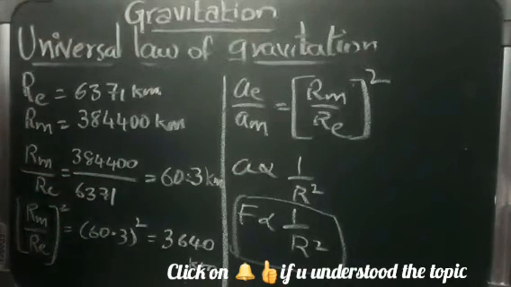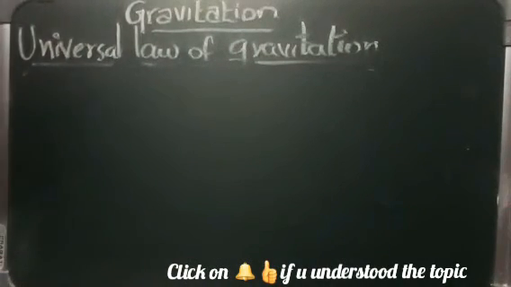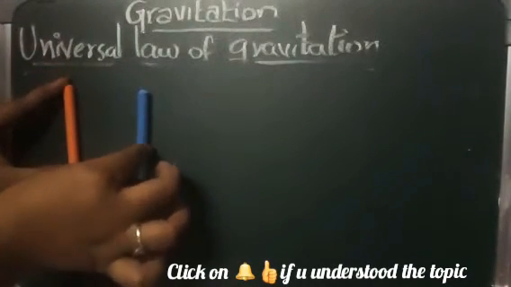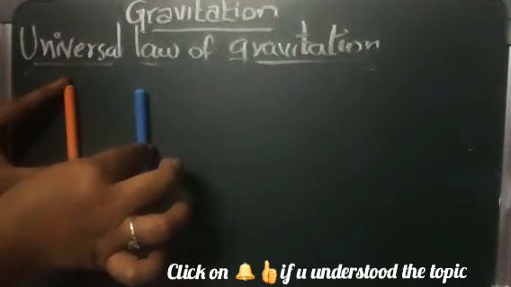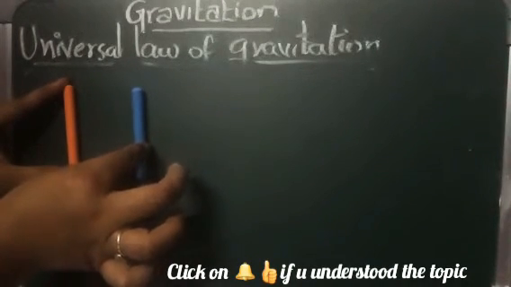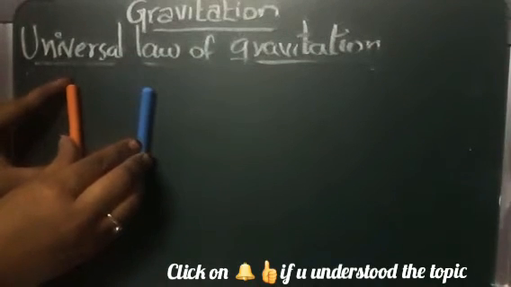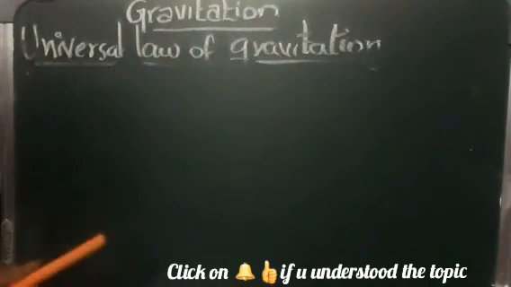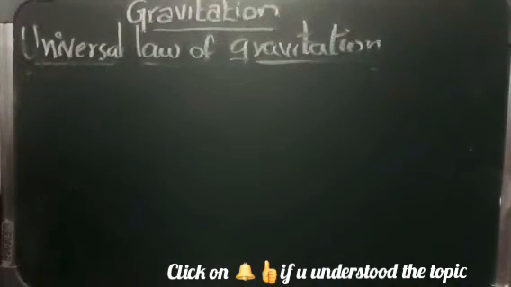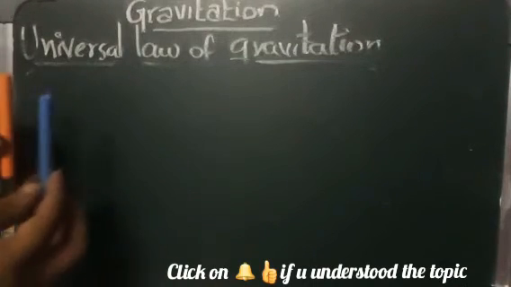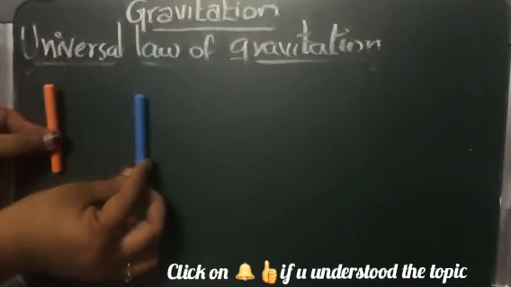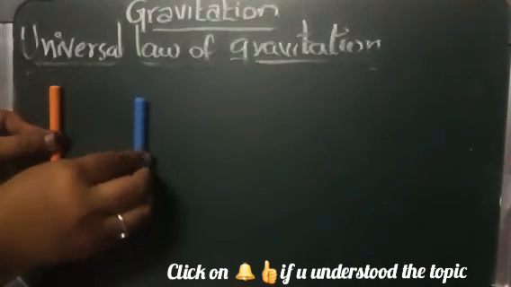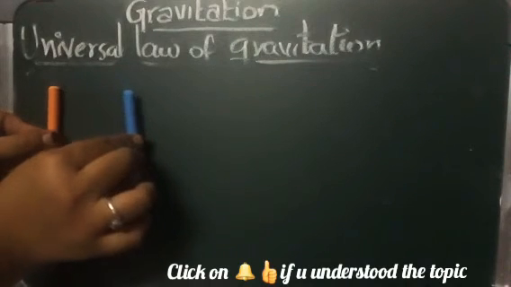So the gravitational force decreases with increase in the distance. For example, suppose you have two chalk pieces, or even pens, kept side by side. These both have some gravitational force. But if you ask, miss, there is a gravitational force between these two, so why are they not moving? They are not moving because their force of attraction is less.